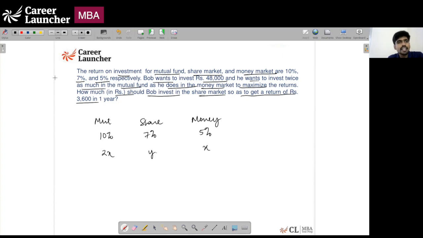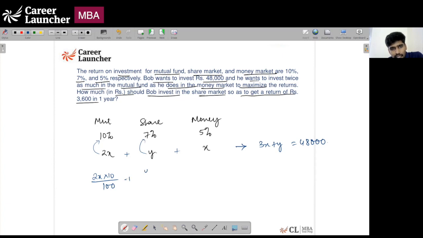So let us call the investment in share market Y. Then the total investment is 48,000. That means 2X plus Y plus X, that is 3X plus Y, is the total investment, which is 48,000. Now we have to look at what is the total simple interest earned. Simple interest earned on 2x at 10% per annum is 2x into 10 by 100.